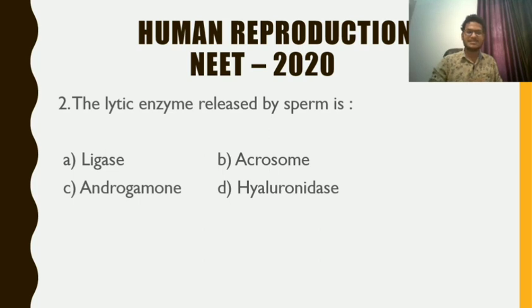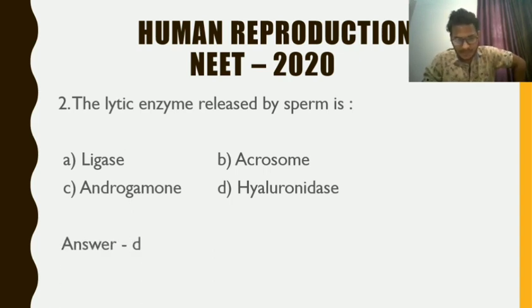The lytic enzyme released by sperm is ligase, acrolein, androgamone, or hyaluronidase. So here the answer is very easy, that is hyaluronidase.